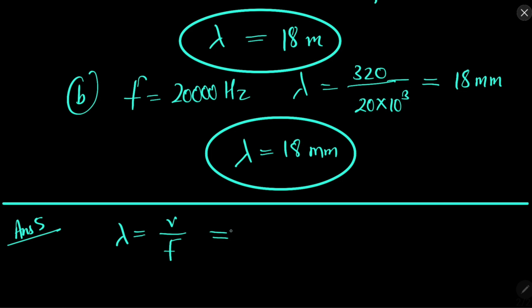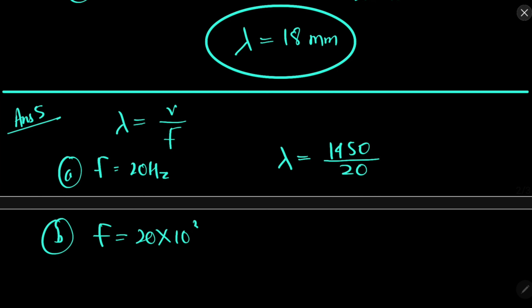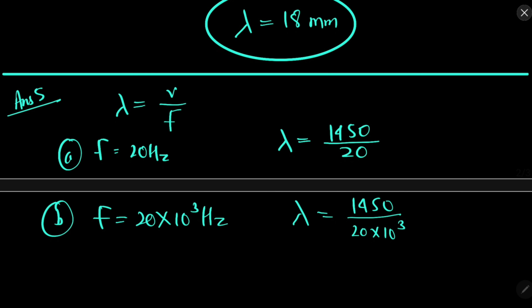So now in the first situation, where frequency is 20 hertz, we will have wavelength equal to 1450 over 20, and in the second situation, 20,000 hertz, wavelength equal to 1450 over 20 into 10 to the power 3. So this will give us 72.5 meters, and this will give us 7.25 centimeters.